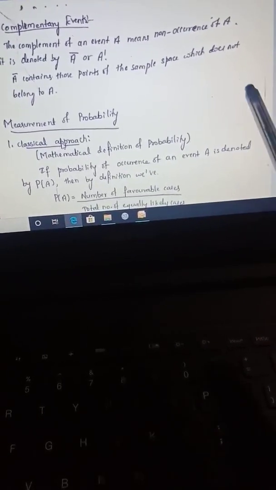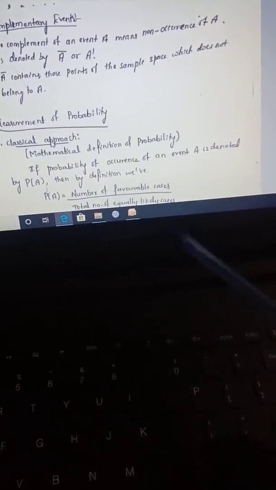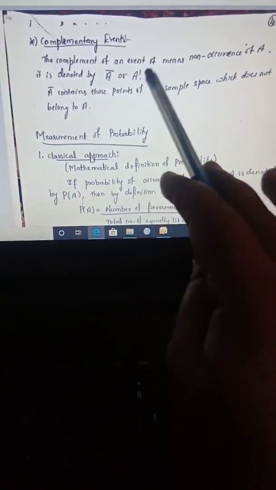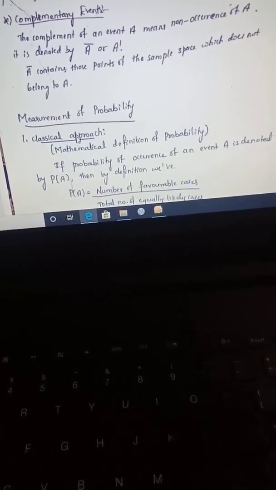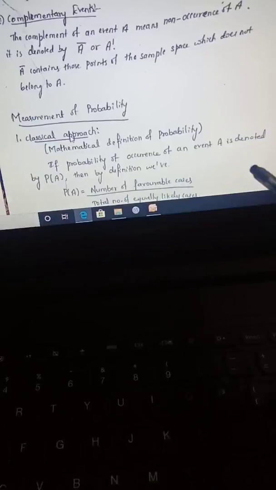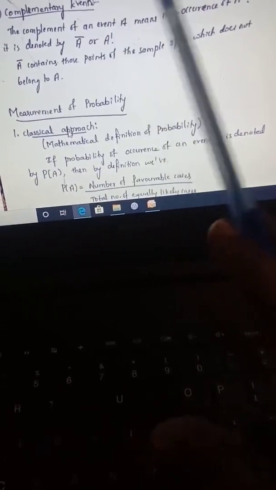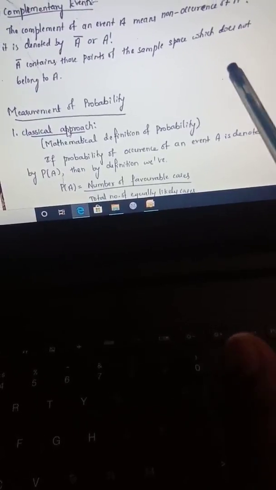A contains only the outcome head. What will be our A complement? That means A complement will be S minus A, that is, only tail. We are removing heads from that, so the A complement will be tail.